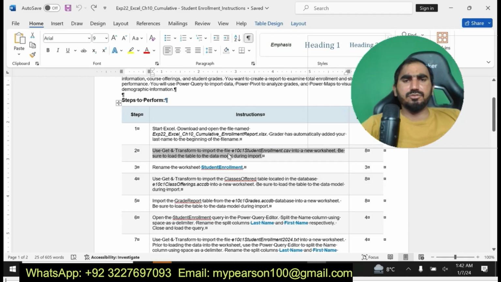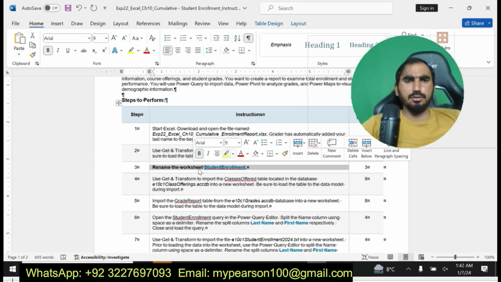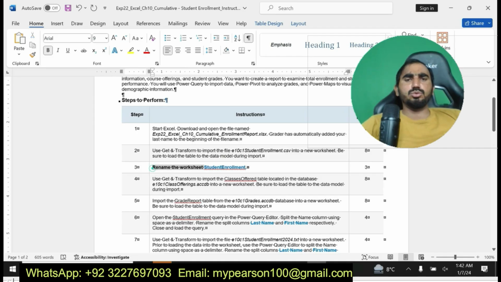Use Get and Transform to import the file 10 Series Students Enrollment CSV into a new worksheet. Be sure to load the table to the data model during the import. Okay, now I'm going to show step number 2. Rename the worksheet Students Enrollment. Okay, now I'm going to rename the worksheet Students Enrollment.